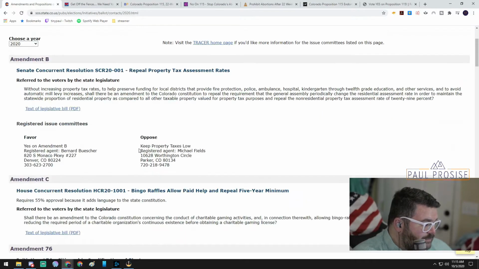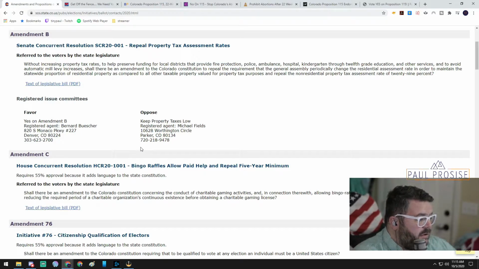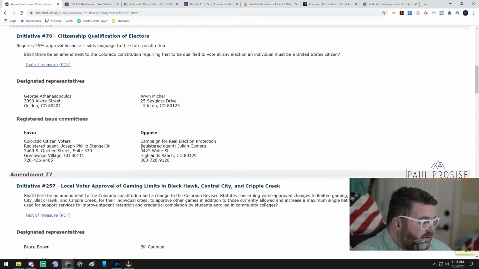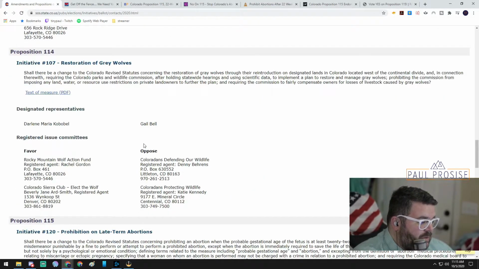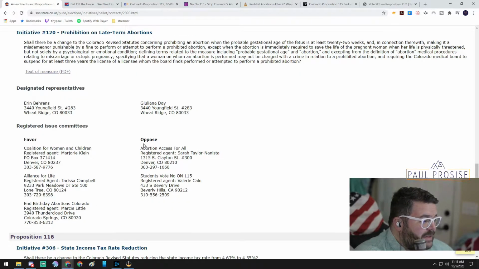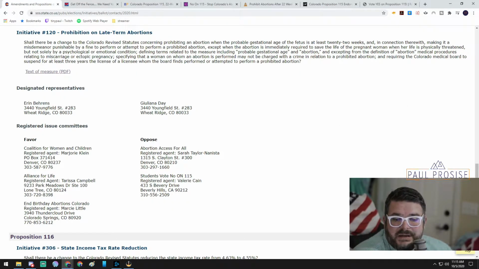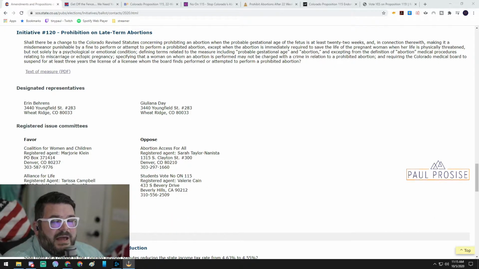And then you go down to statewide ballots for 2020. You scroll down. You can look at all the amendments. You can look at all of the propositions. And the particular one that we're doing is 115. Now this is a hotly contested issue, as we all know, and it's about abortion.